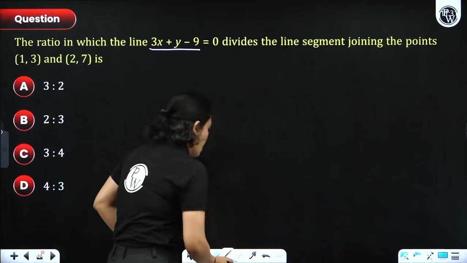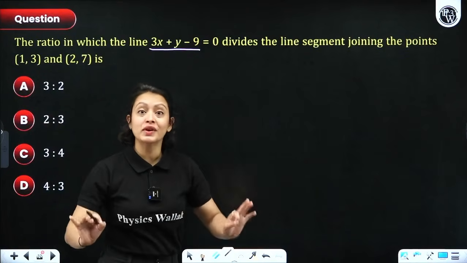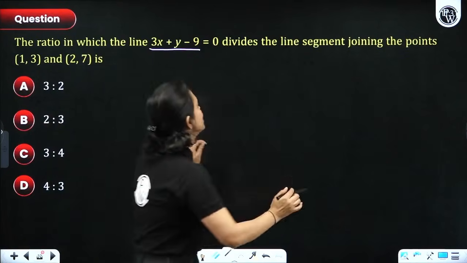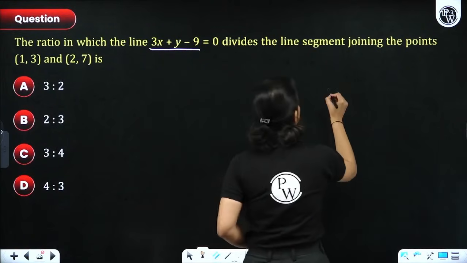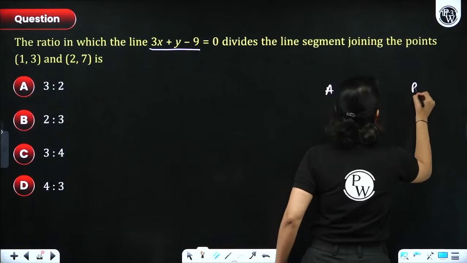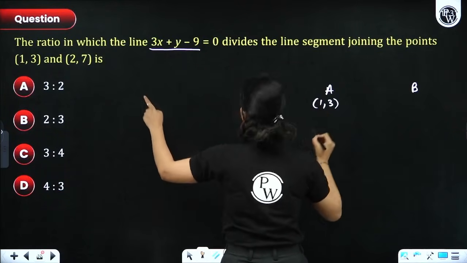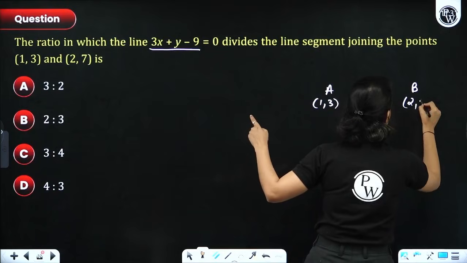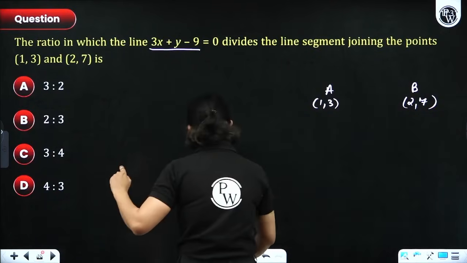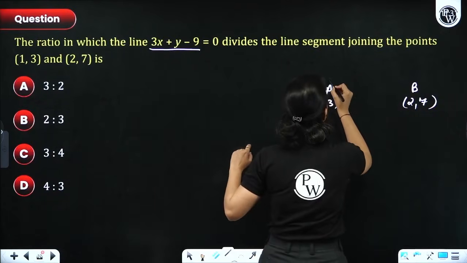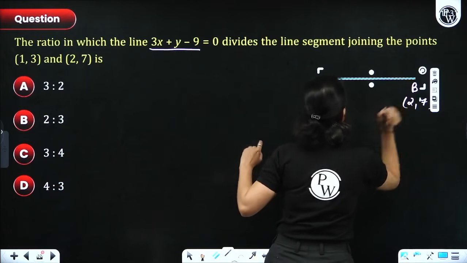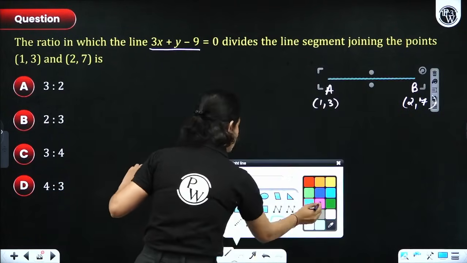Now, first of all, let's visualize what the question is asking, okay? Let's suppose that you have 2 points A and B here, right? The coordinates of A are given to you as (1, 3) and the coordinates of B are also given to you as (2, 7). Cool, everyone? Okay. Now let's make the line also. So let's suppose this is your line, everyone.